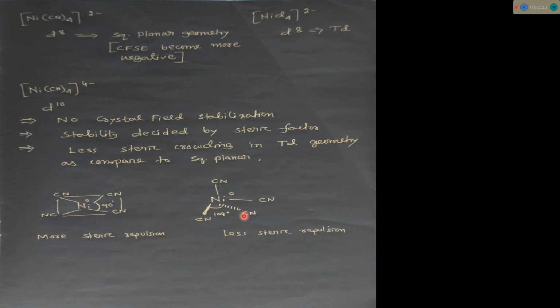Since the bond angle is 109 degrees, there is less steric repulsion between the CN ligands than in square planar geometry, where the bond angle is 90 degrees between Ni-CN. So there is more steric crowding in the square planar geometry, and the complex prefers tetrahedral geometry to release the steric repulsion between the ligands.